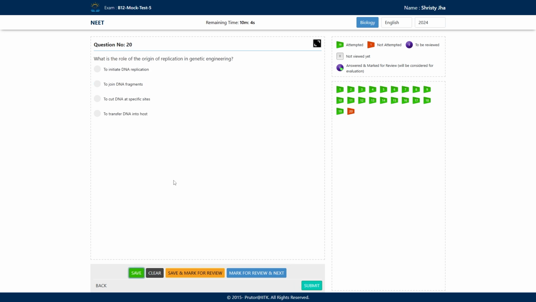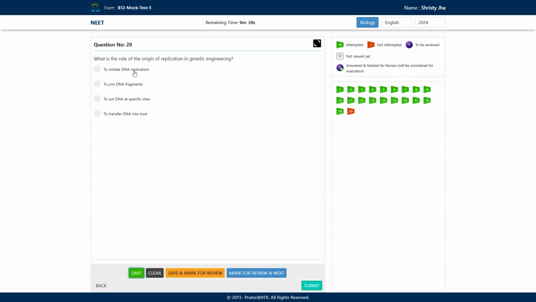Let's see the last question. The last question asks, what is the role of origin of replication in genetic engineering? There was a question asking about copy number, which is related to the origin of replication, but here they are asking the role of origin of replication in genetic engineering. So the first option is the answer, because the role of origin of replication in genetic engineering is to initiate